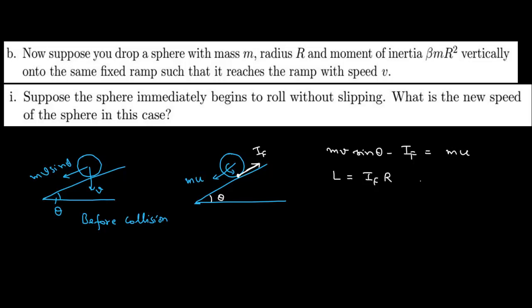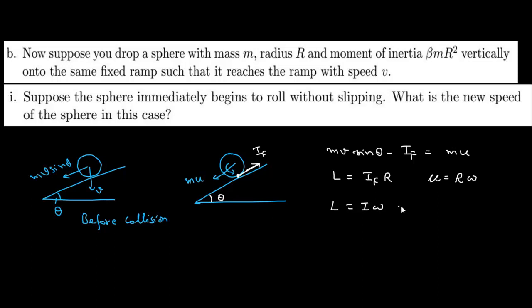Now also he is saying that it starts rolling, so from here we can write that u is equal to r omega, where omega is the angular speed. Now we also know that the angular momentum is equal to moment of inertia times the angular speed.